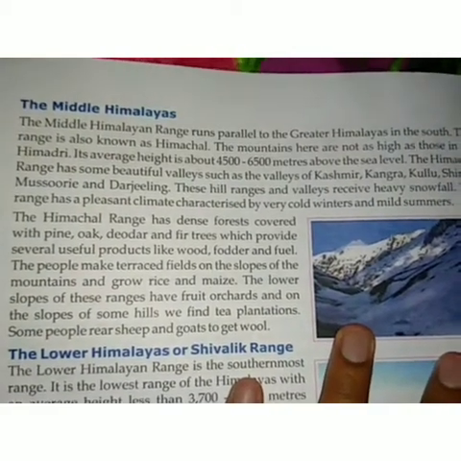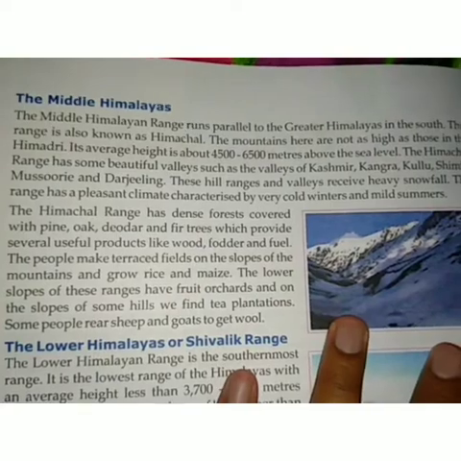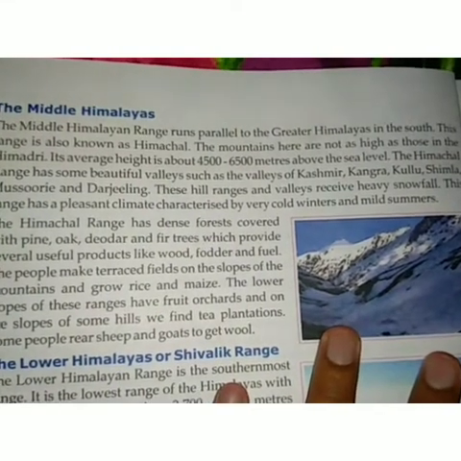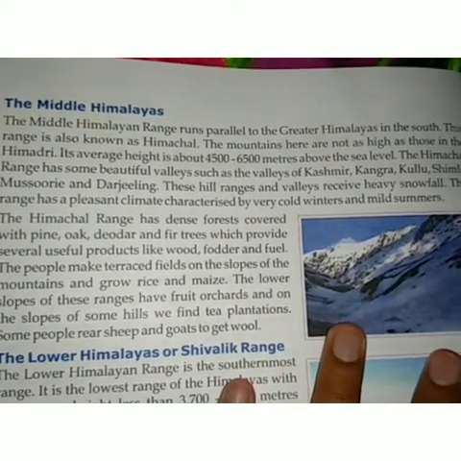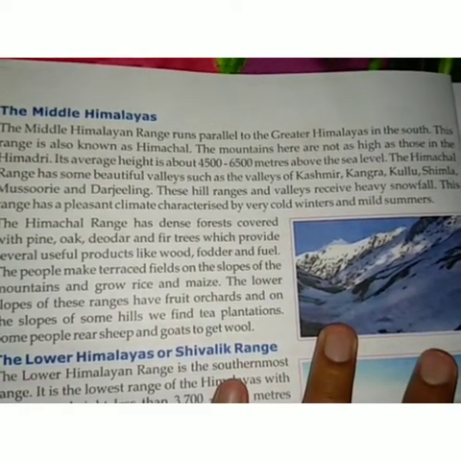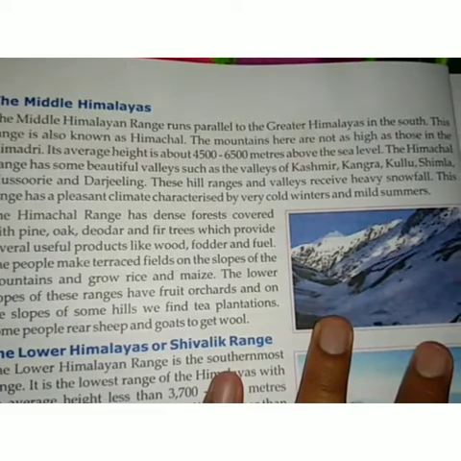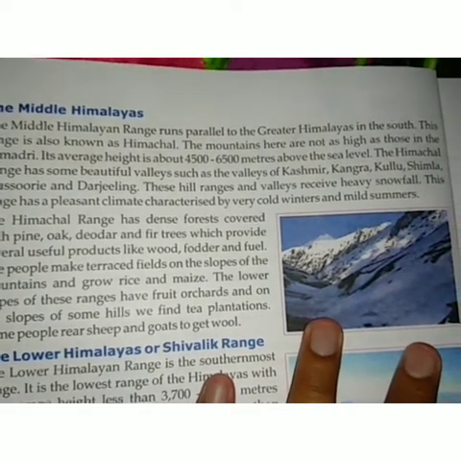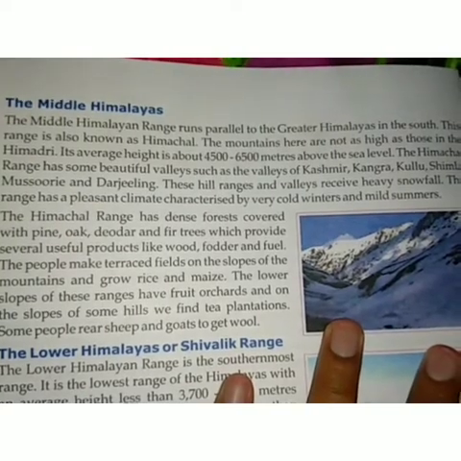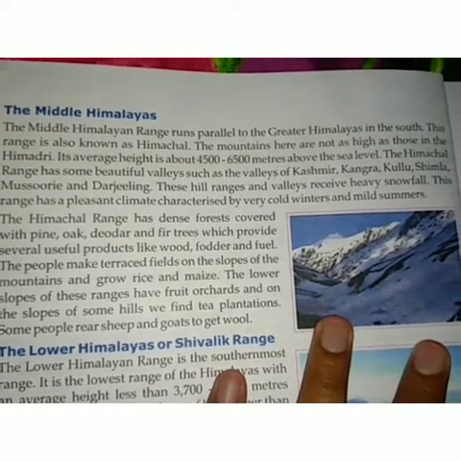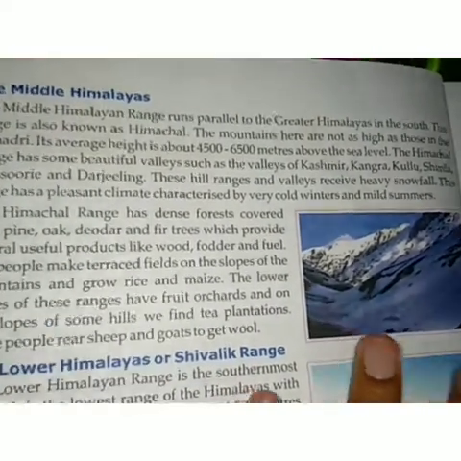The Himachal range has some beautiful valleys such as valleys of Kashmir, Kangra, Kullu, Simla, Mussoorie and Darjeeling. These hill ranges and valleys receive heavy snowfall. This range has a pleasant climate characterized by very cold winters and mild summers.